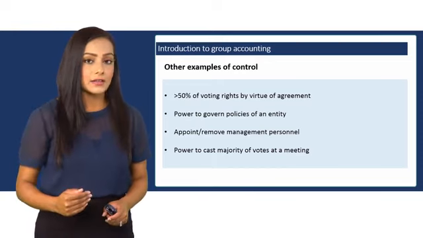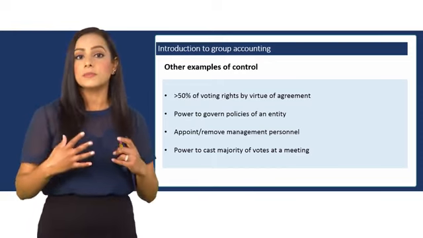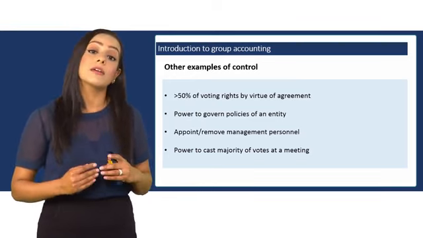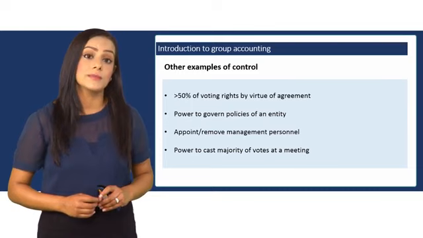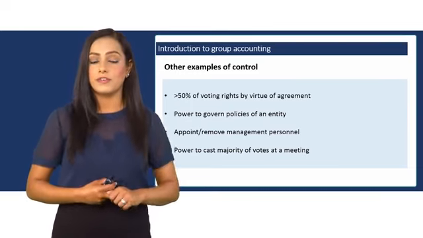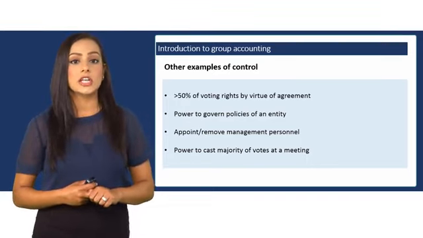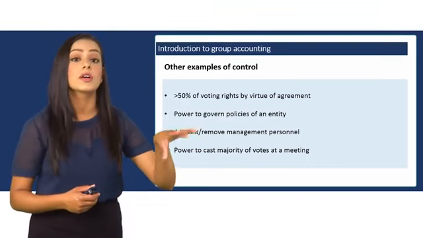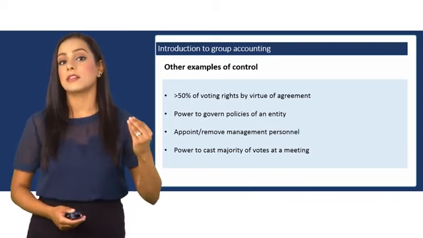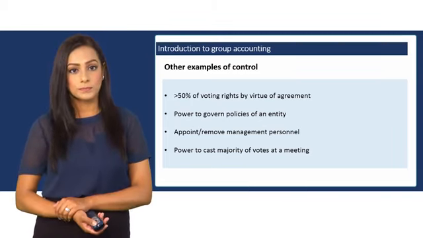So if the parent has more than 50% of the subsidiary shares, then the parent will have the deciding vote. Or if the parent does not have more than 50% of the voting shares, but the other shareholders agree that the parent can have control, then the parent has got control.